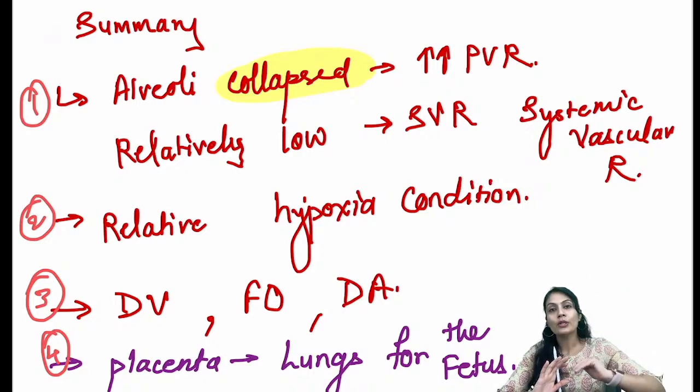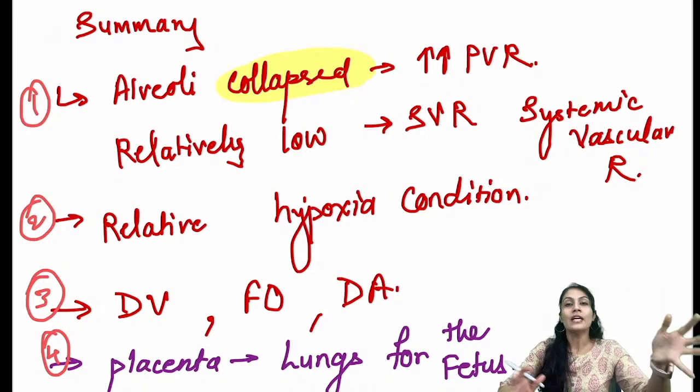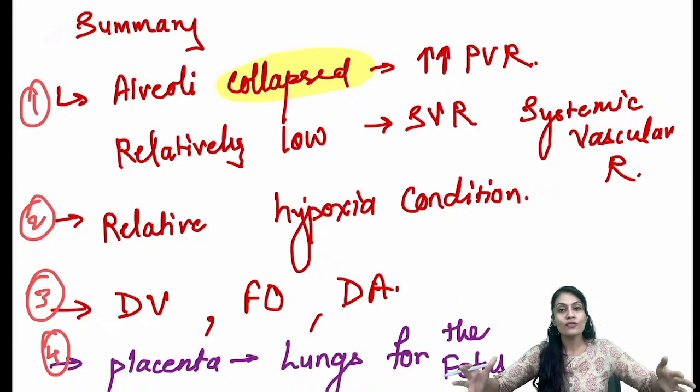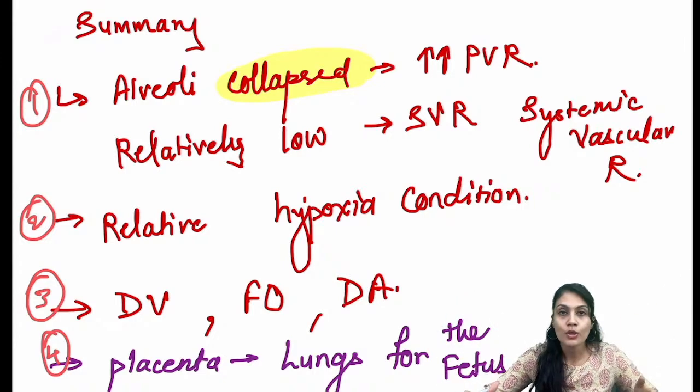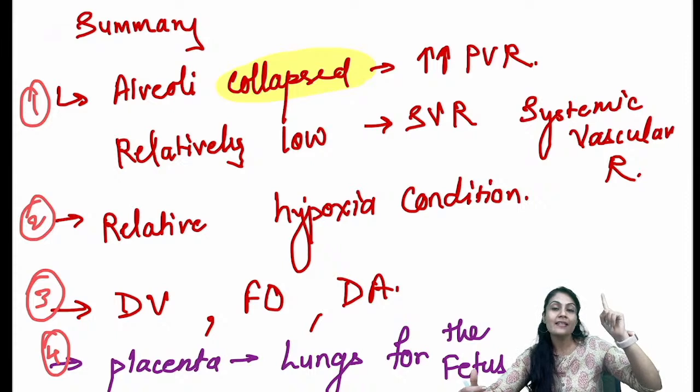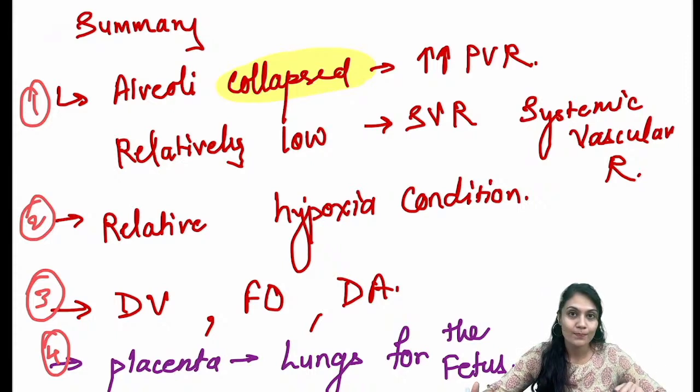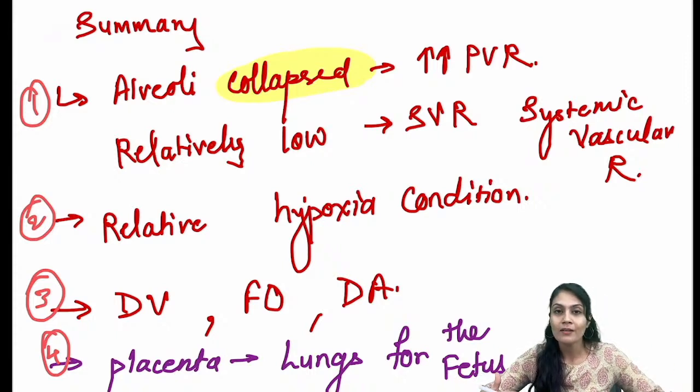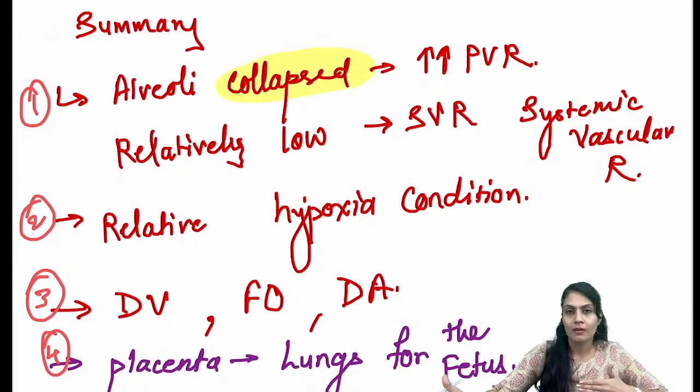So what is going to happen to the left atrial reserve? It is going to increase, and because of that, already accumulated blood is going to be there, and because of that, what is going to happen? Definitely, there is going to be an increase in the systemic vascular resistance. So we reverse the condition over here, right? The details we'll learn one by one.